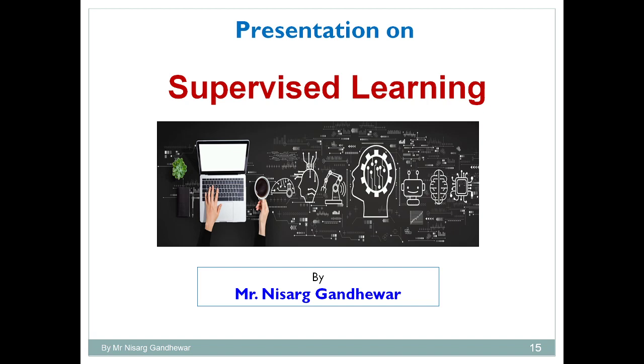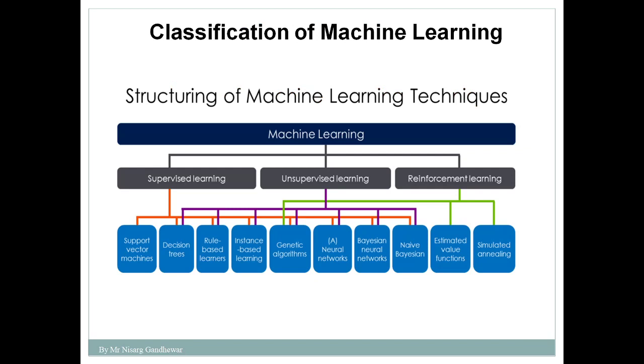So machine learning is a subset of AI, and machine learning helps us to achieve the objective of AI. What is the main objective of AI? The main objective of AI is to mimic human intelligence in a machine, and machine learning will help us to achieve that particular objective. So here we need to discuss the classification of machine learning.